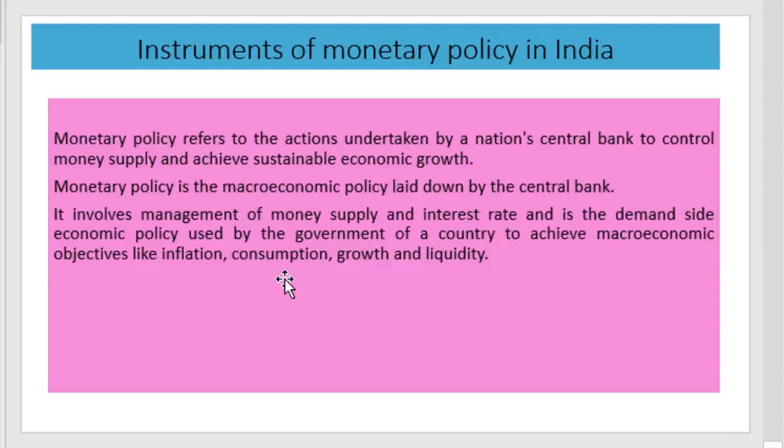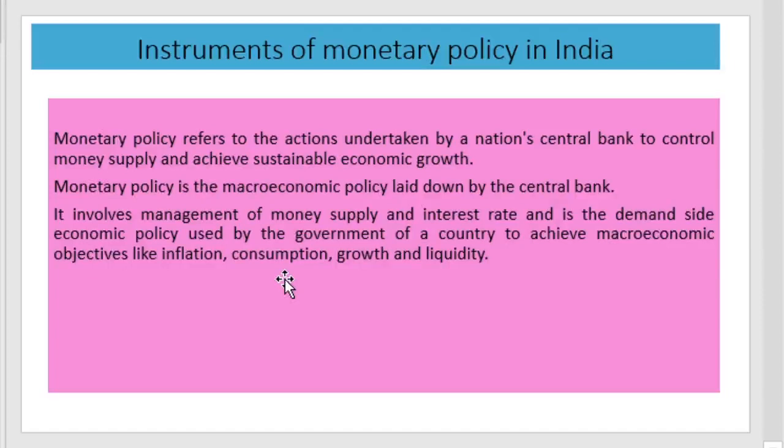The monetary policy includes management of money supply and interest rate, and is the demand side economic policy used by the government of a country to achieve macroeconomic objectives like controlling inflation, improving consumption, attaining growth rate, and controlling or stabilizing the liquidity in the economy.